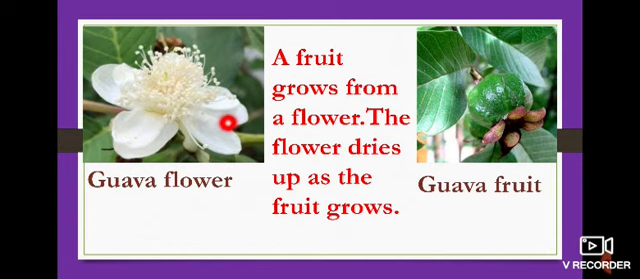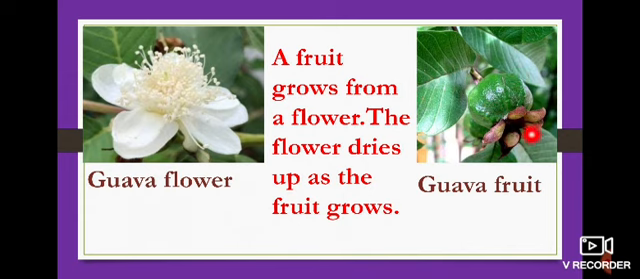What's this, children? Flower. What flower is this? G-U-A-V-A, guava, F-L-O-W-E-R, flower. This is the guava flower. And look at here, G-U-A-V-A, guava, F-R-U-I-T, fruit. This is a guava fruit. How do we get the fruit? Shall we see? F-R-U-I-T, fruit, G-R-O-W-S, grows, F-R-O-M, from, F-L-O-W-E-R, flower. A fruit grows from a flower. How does the guava fruit grow? A fruit grows from a flower.